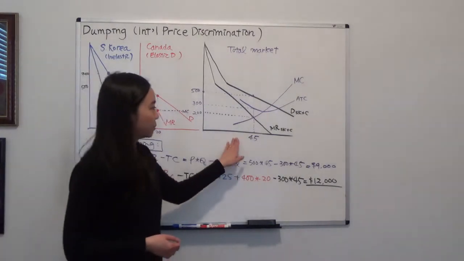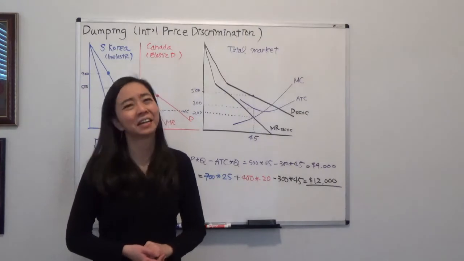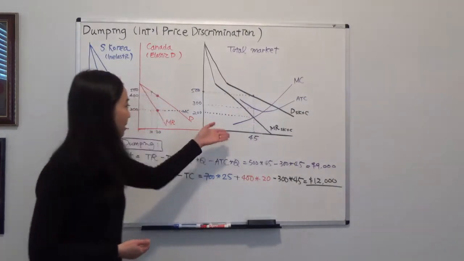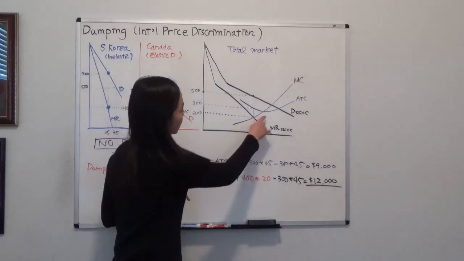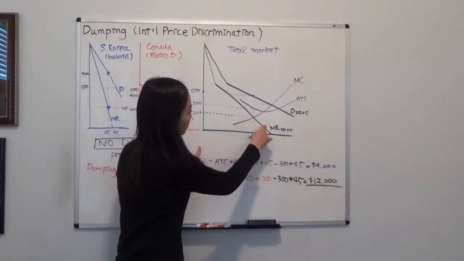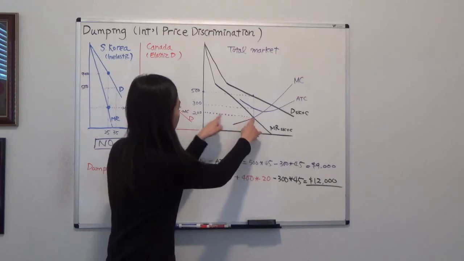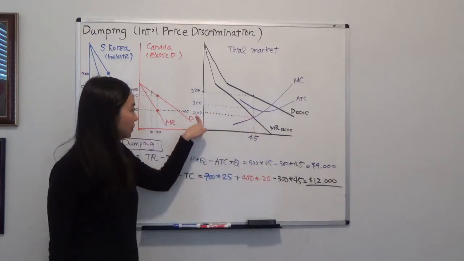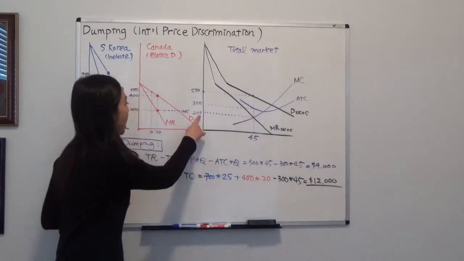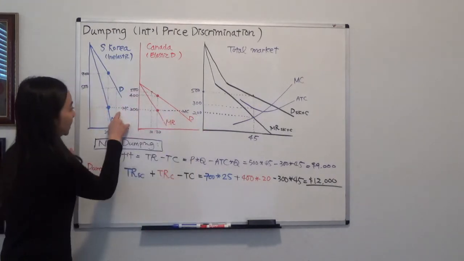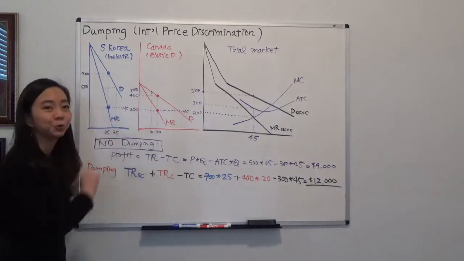What if the firm can practice dumping? Then it is going to charge a different price in the submarkets. So what you would do is this. We first equate marginal cost and marginal revenue, and we fix marginal cost at 200. After that, I know that my marginal cost is 200, and I'm going to go to my different submarkets to see how much I'm going to charge.